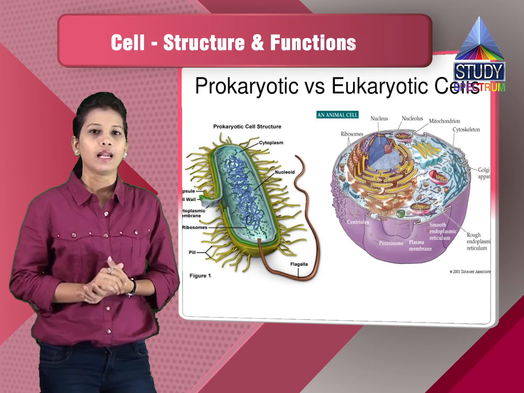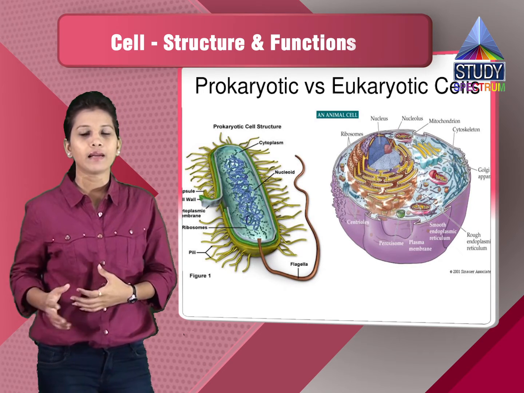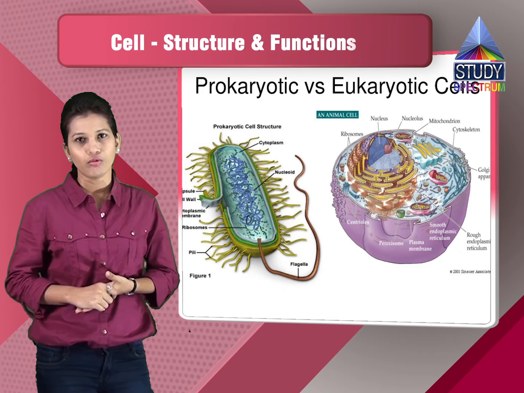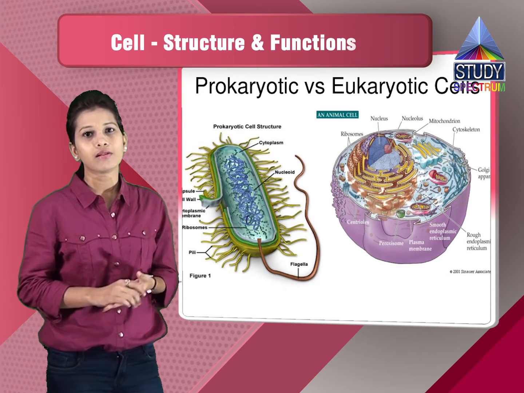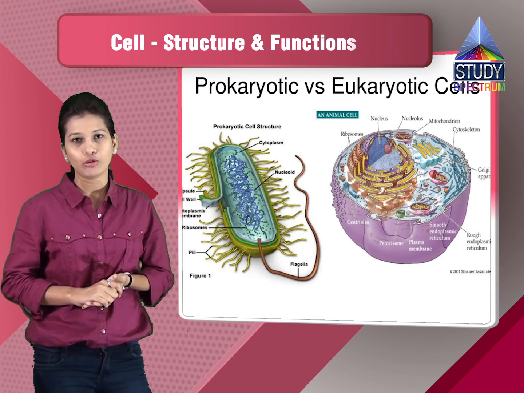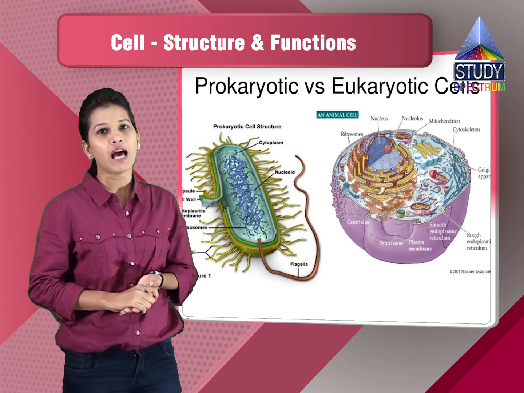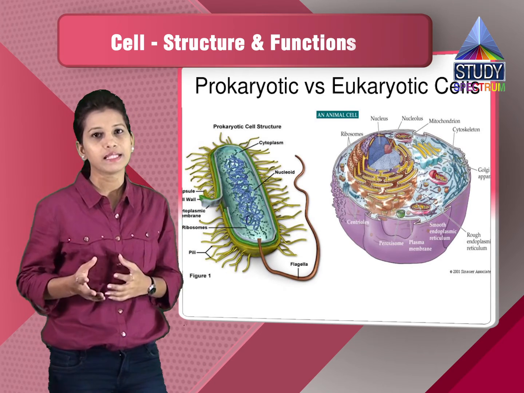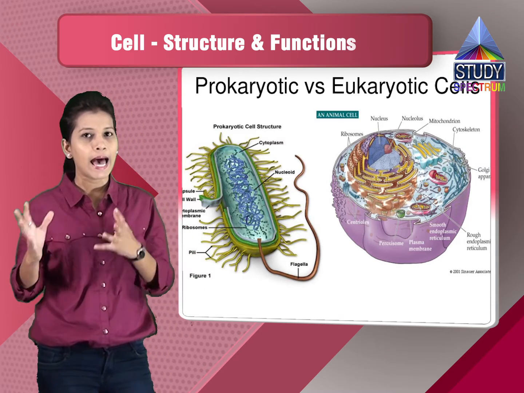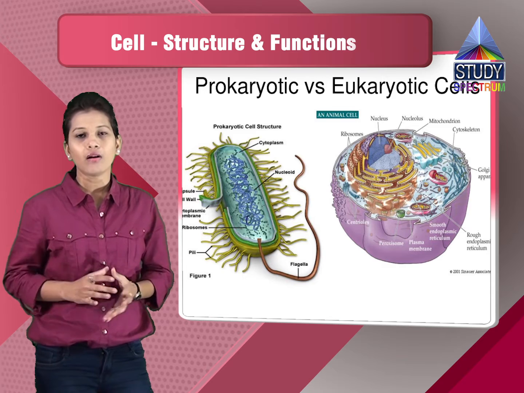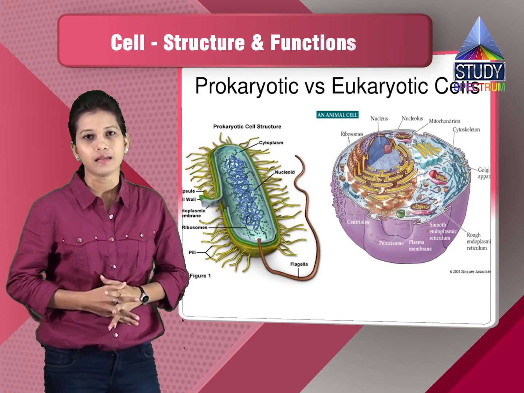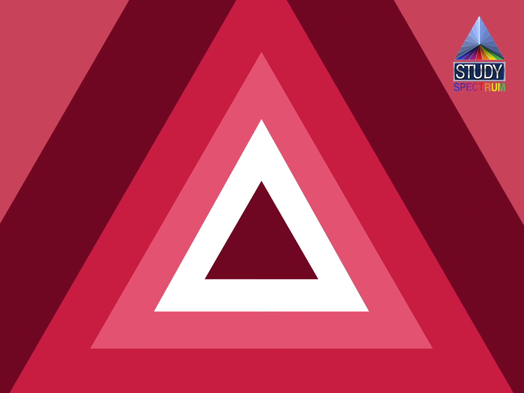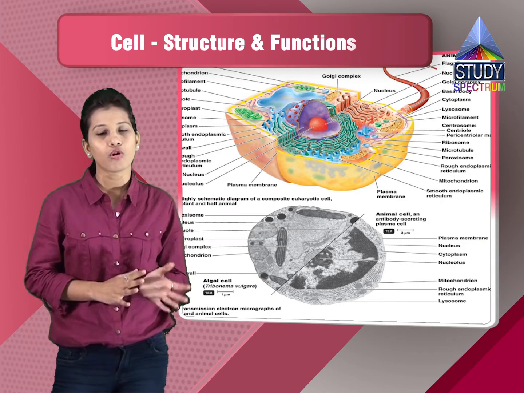In the eukaryotic cell, take the example of a plant cell or an animal cell. In the plant cell, the outermost covering is the cell wall, which is made up of cellulose, much different than other cells. It also has components like a larger vacuole, endoplasmic reticulum, a nucleus, then the nucleolus. It also has a chloroplast, which is not seen in the animal cell. Inside the animal cell, there are organelles which are not present in the plant cell, like the lysosomes. So the structure is also different.